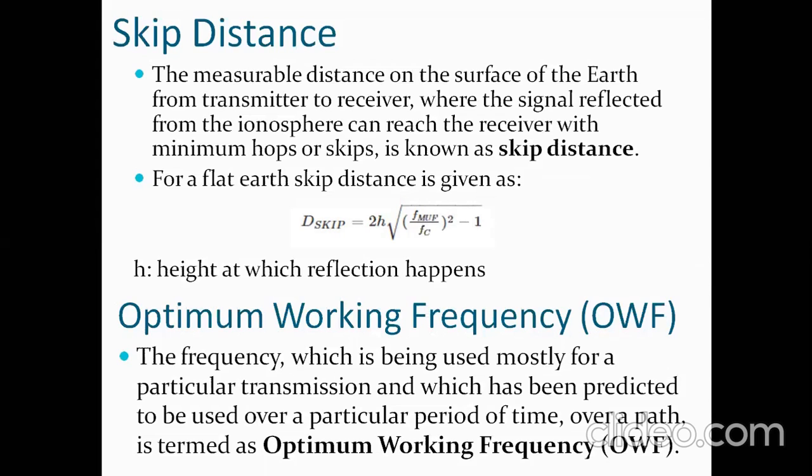And the skip distance, if we consider the earth as flat, is given by d skip equal to 2h into square root of (f MUF by fc) whole square minus 1. What is f MUF? Maximum usable frequency, and fc is the critical frequency. What is h? It is the height at which reflection happens, the height from the earth surface to the reflecting point.